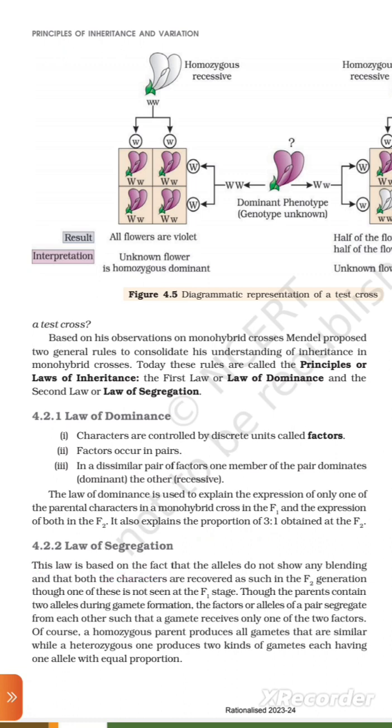This law is based on the fact that the alleles do not show any blending and that both the characters are recovered as such in the F2 generation, though one of these is not seen at the F1 stage. Though the parent contains two alleles, during gamete formation the factors or alleles of a pair segregate from each other such that a gamete receives only one of the two factors. Of course, a homozygous parent produces all gametes that are similar, while a heterozygous one produces two kinds of gametes, each having one allele in equal proportion.